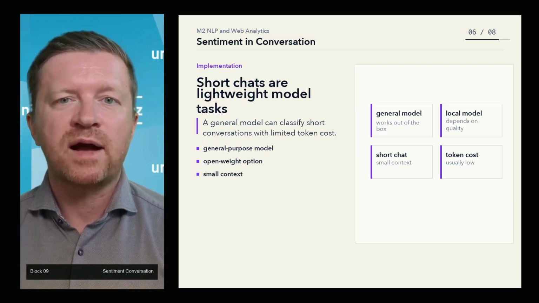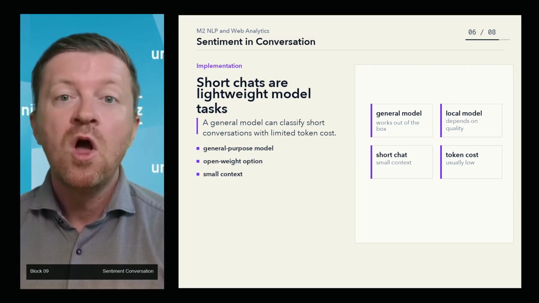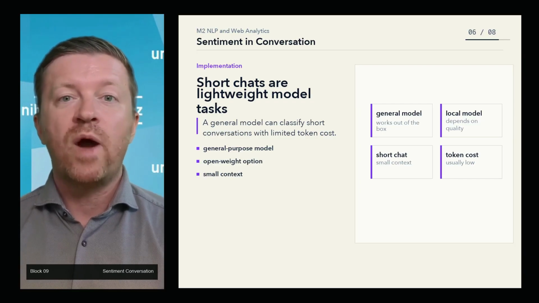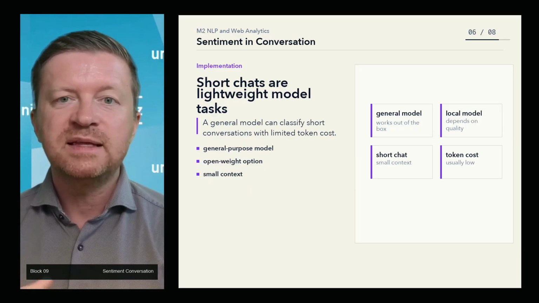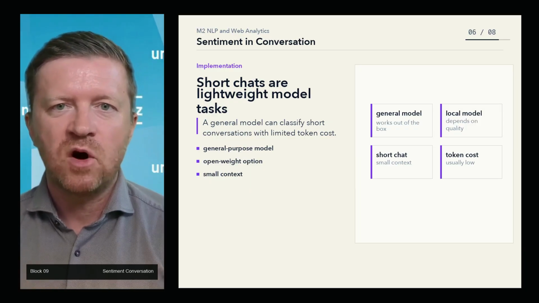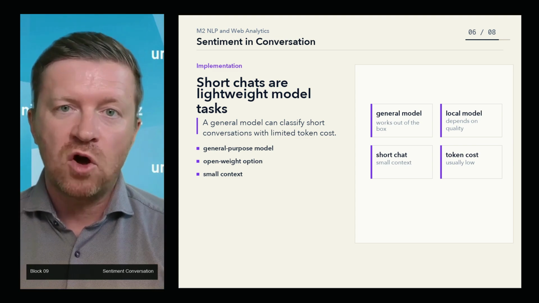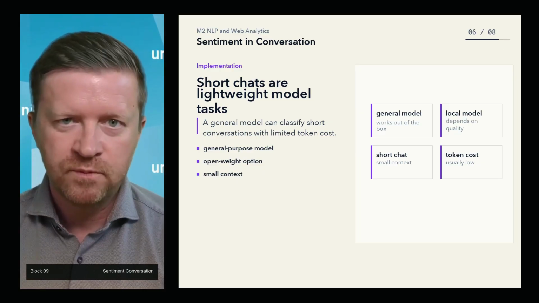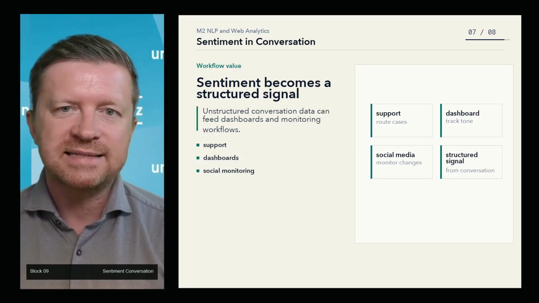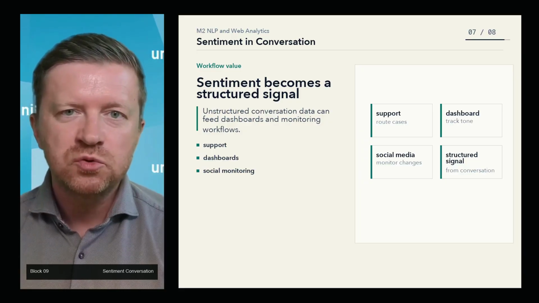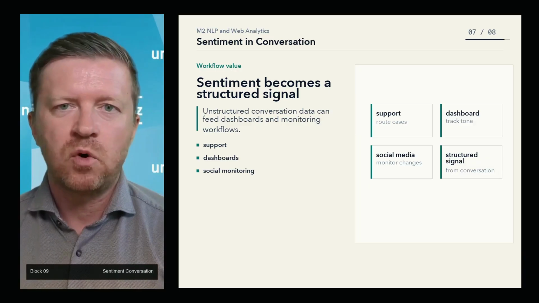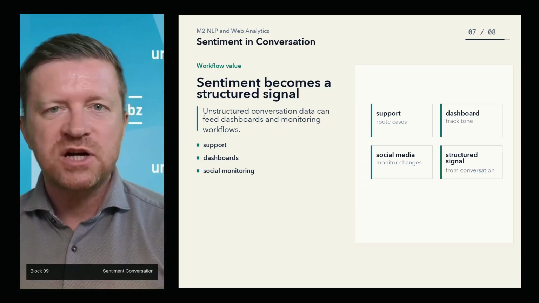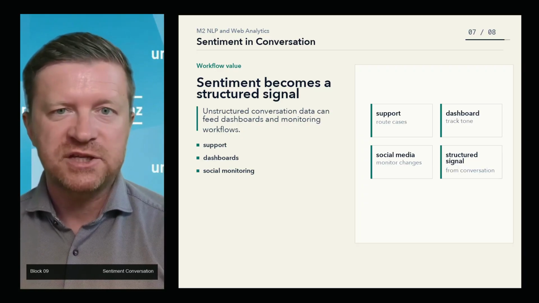This demonstration works with a general-purpose language model out of the box. It does not require us to train a custom sentiment model or write a complex prompt. The same pattern can also work with open-weight or locally hosted models, depending on the quality and size of the model. For a short chat, the token cost is usually low because the amount of text being analyzed is small. The broader point is that sentiment analysis can be built into conversational tools, dashboards, customer support systems, and social media monitoring workflows. It gives us a structured signal from unstructured conversation data.